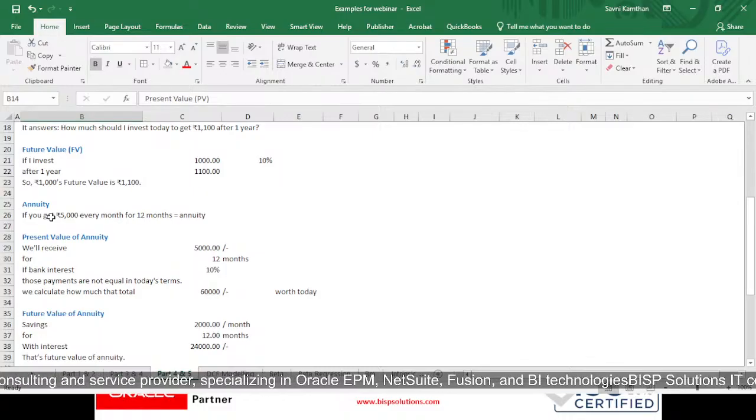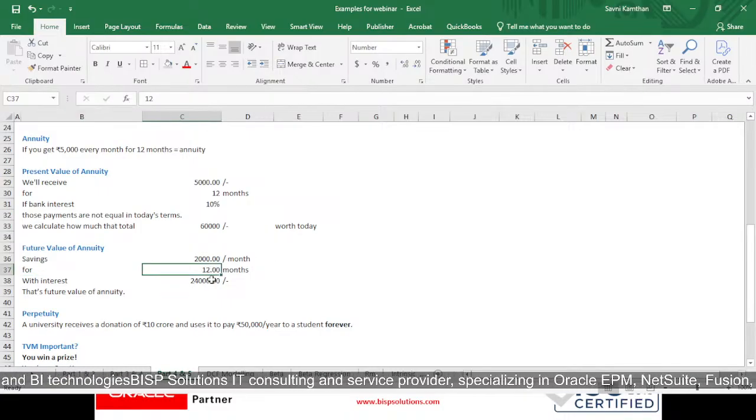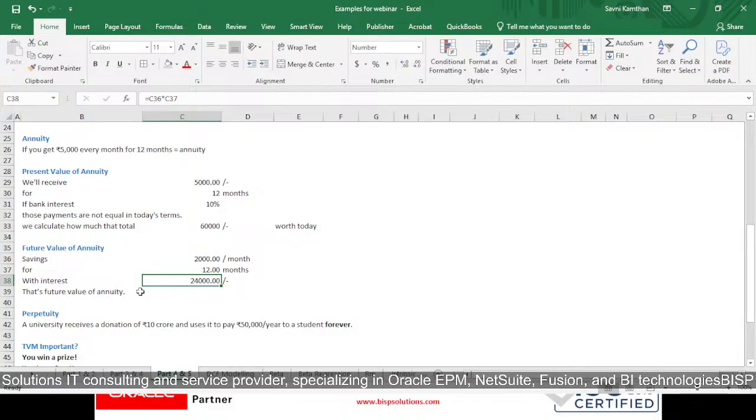If my bank interest is 10%, those payments are not equal in today's terms, so we calculate how much the total is worth today, which is around 60,000 rupees. For future value of annuity, we save around 2000 rupees per month for 12 months and get 24,000 with interest. That is what future value of annuity means.